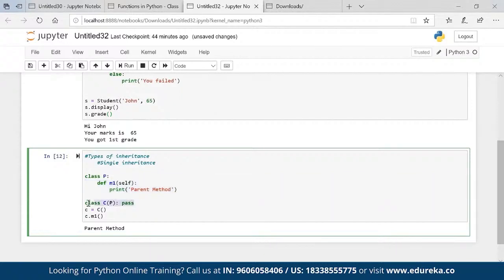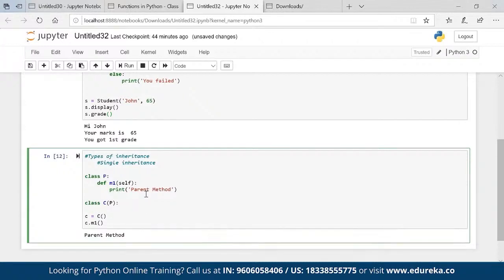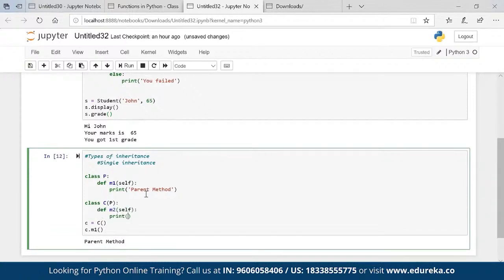C does not have its own property. It is just getting the property of the father, parent. Now let's say I'm giving some features to this child also. Print child method. Right? Now what all properties?